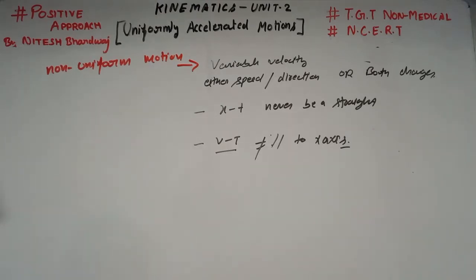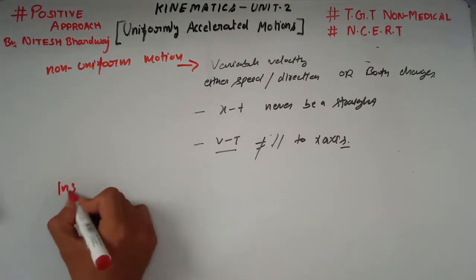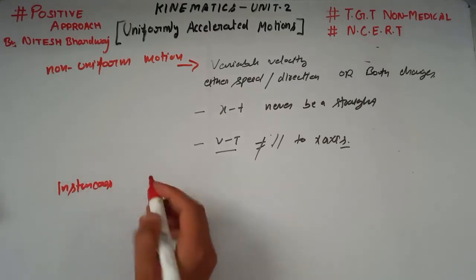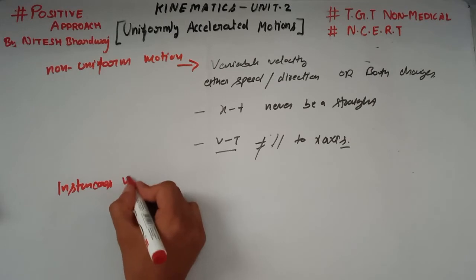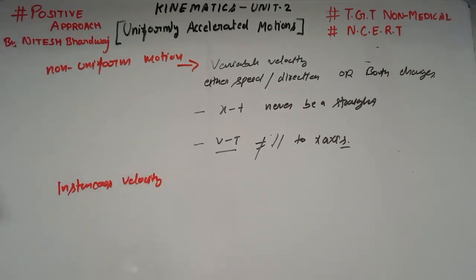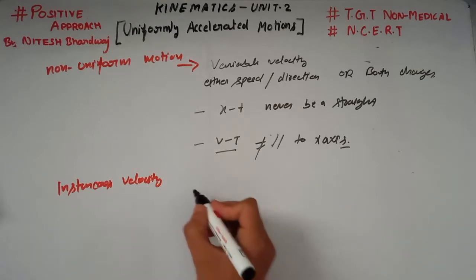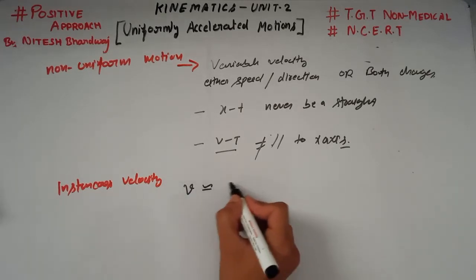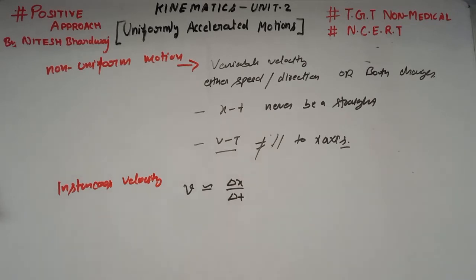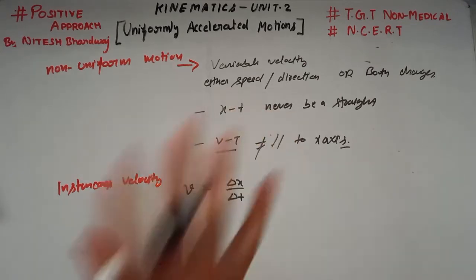And what is the concept of instantaneous velocity? It is the velocity of an object at a particular instant, denoted by v, which is approximately equal to del x over del t. I hope this is all clear to you.